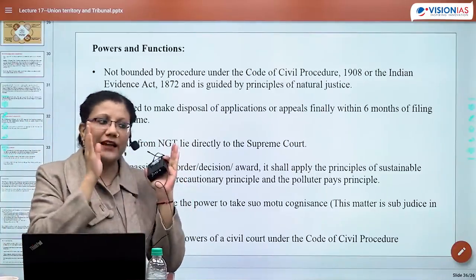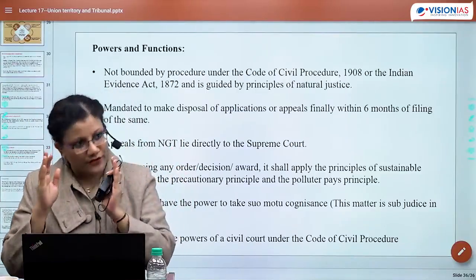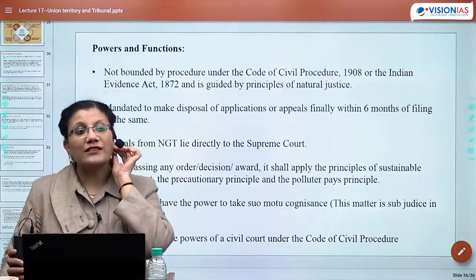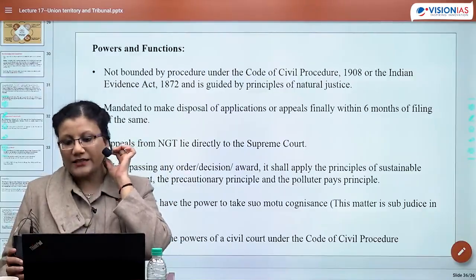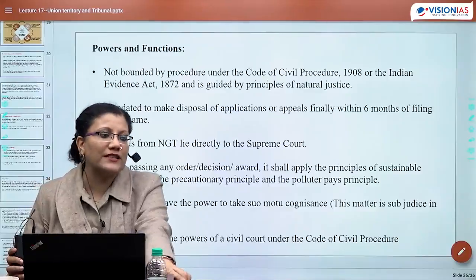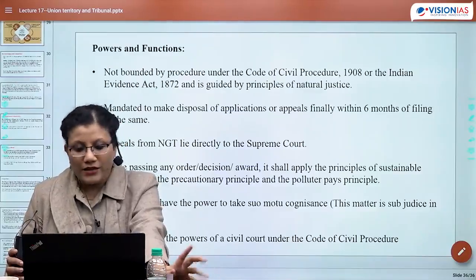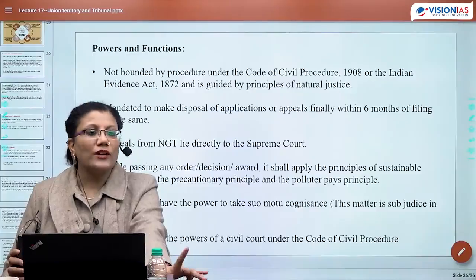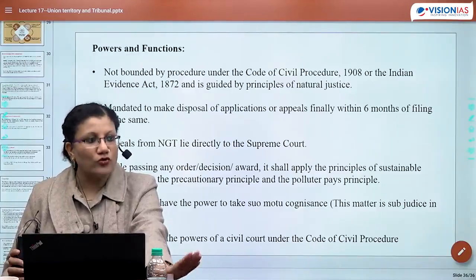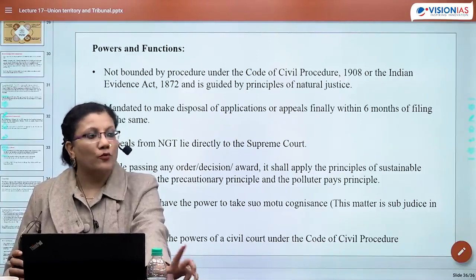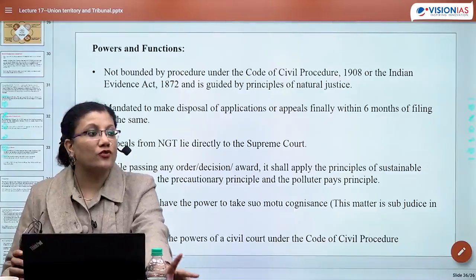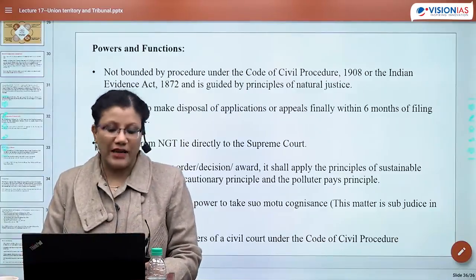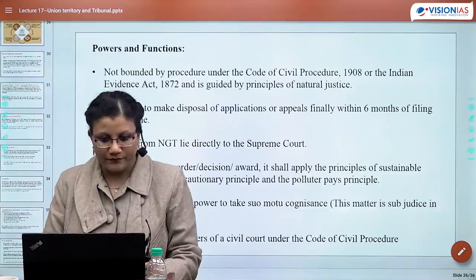First statement partially it appears to be correct because NGT is a result of a statute, right? What about Central Pollution Control Board? So this is also a statutory organization, right? This is a statutory organization which was established in September 1974, as part of the Water Prevention and Control of Pollution Act 1974. So it is not through an executive order, it is also through a proper act which was formed. So both NGT as well as Central Pollution Control Board, which is so much in the news, this is the reason I took this question, both of them are statutory organizations, right?